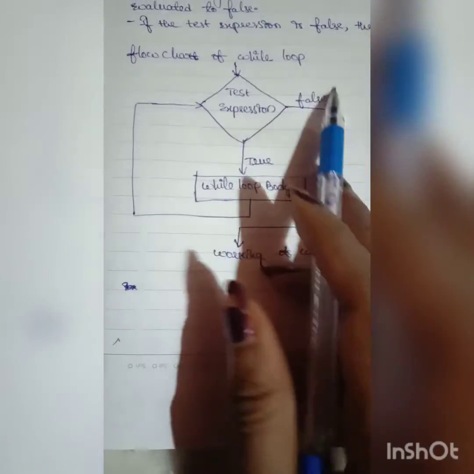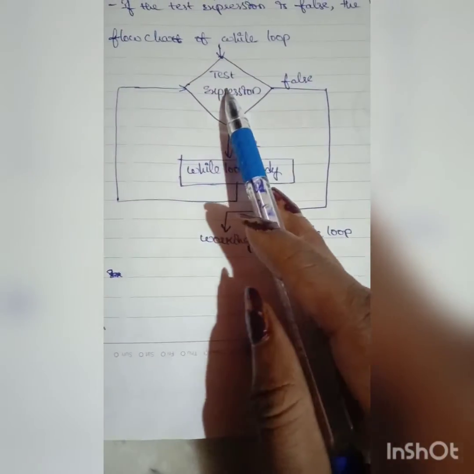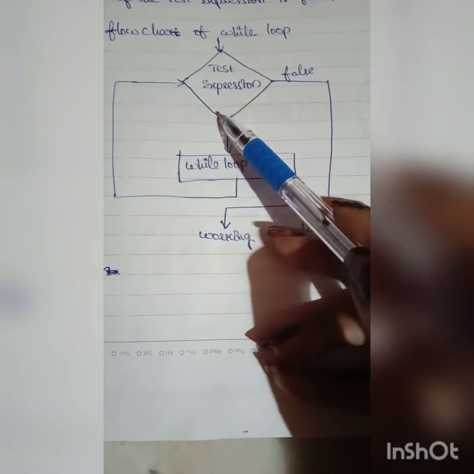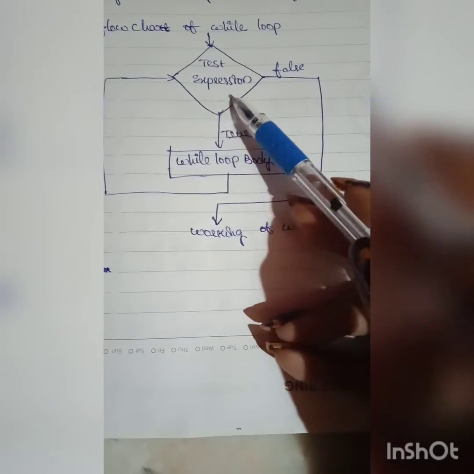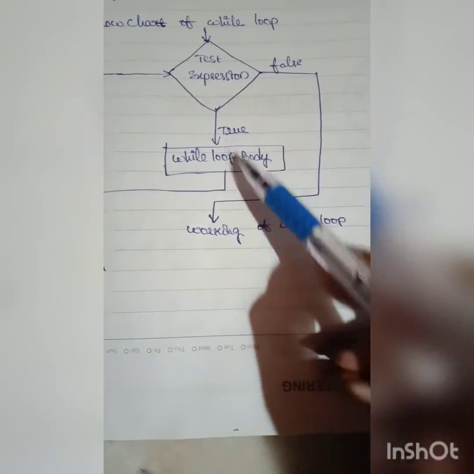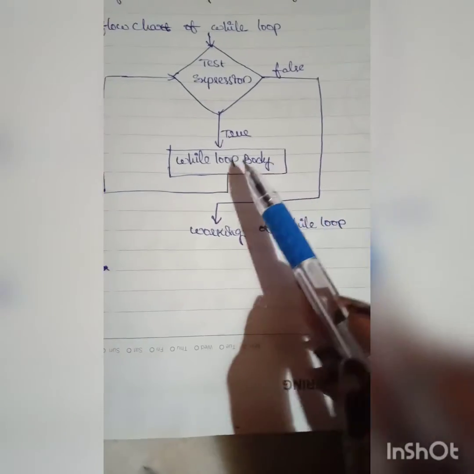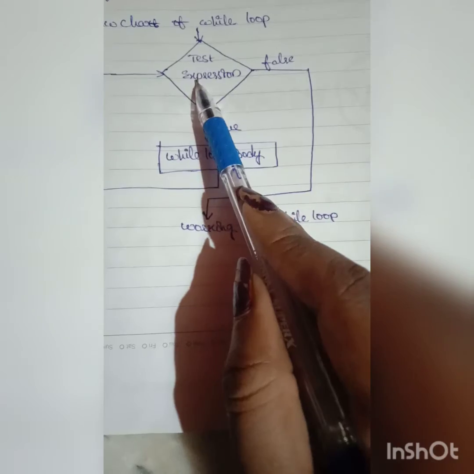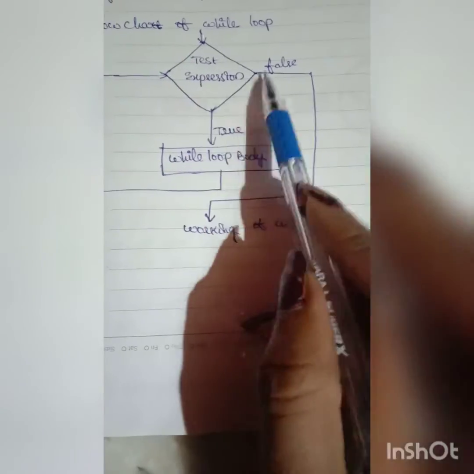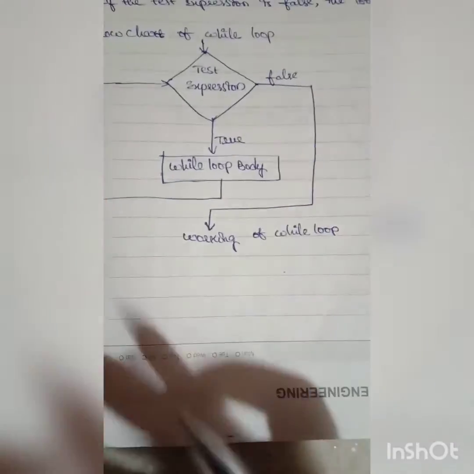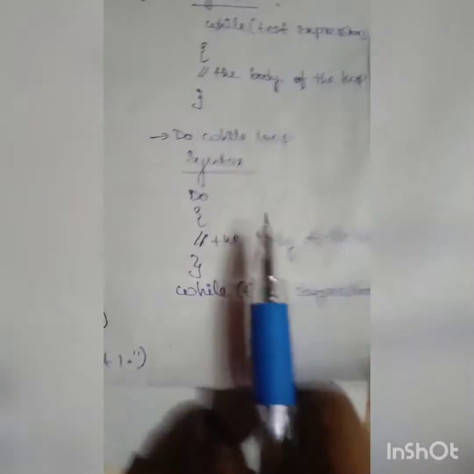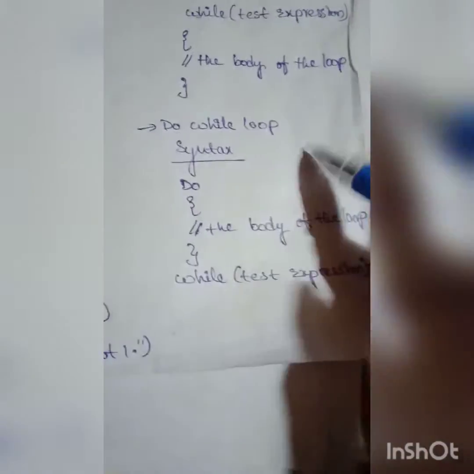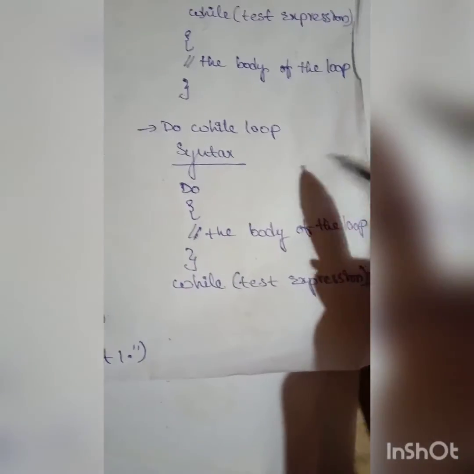And this is the flowchart for while loop. First, the test expression. If it is true, it goes to the while loop body, and again it goes to the test expression. If the test expression is false, then it terminates. Next one is do while loop. These are the syntax for do while loop.